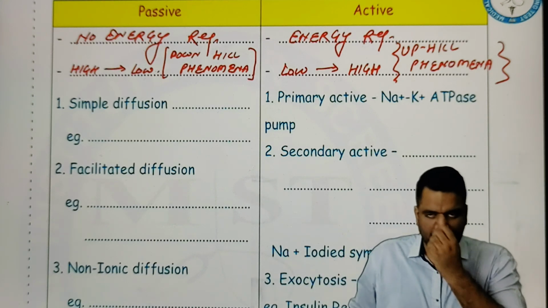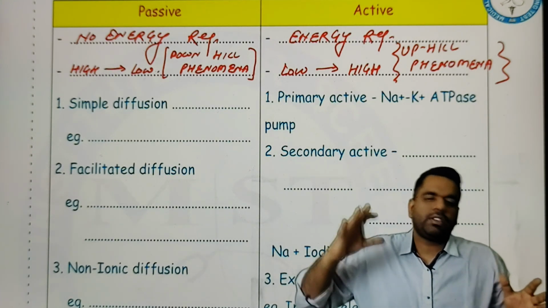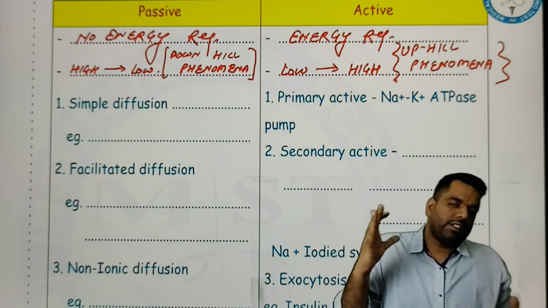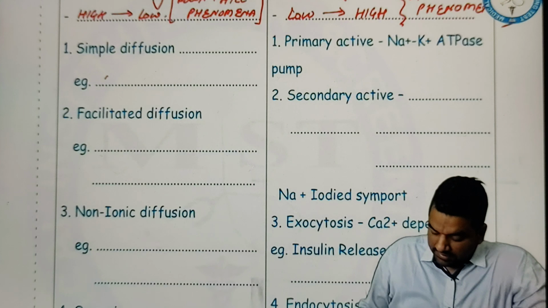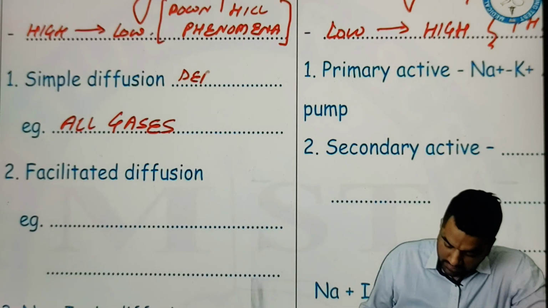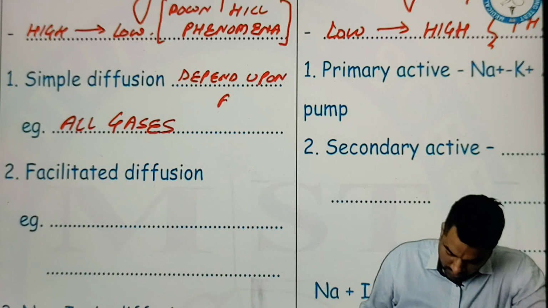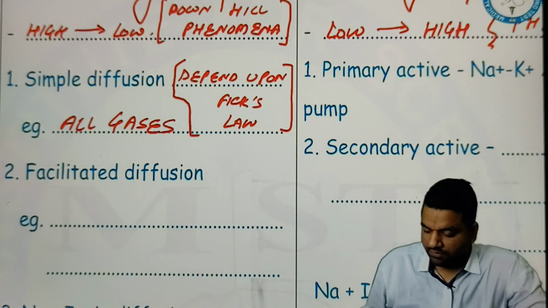Now let's talk about examples. An example for simple diffusion is all gases. Suppose oxygen is coming into the blood, and through the blood it needs to enter the cell. So the oxygen is higher at the blood vessel and diffuses to the lower side. Going from high to low does not require any energy, so this is passive diffusion. So an example of simple diffusion is all gases, and they depend upon Fick's law. In respiratory physiology, we talk about Fick's law.